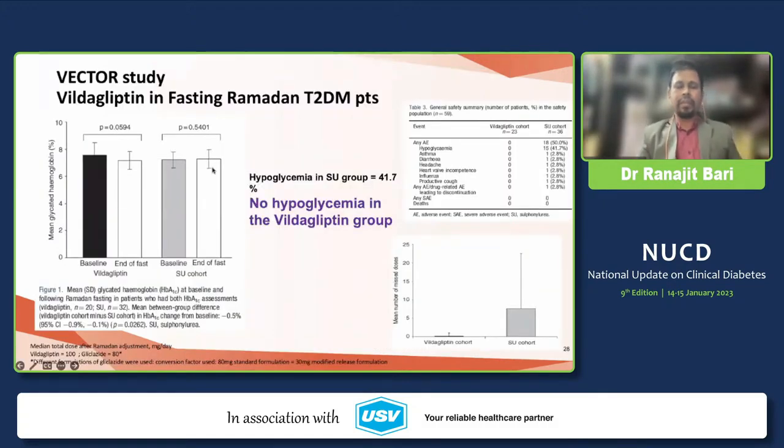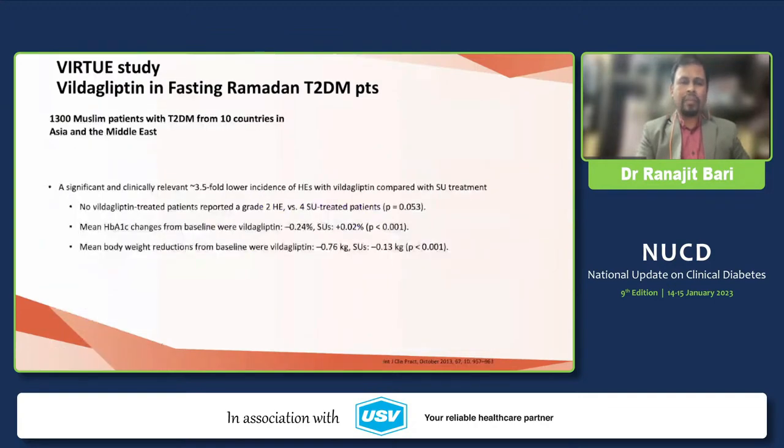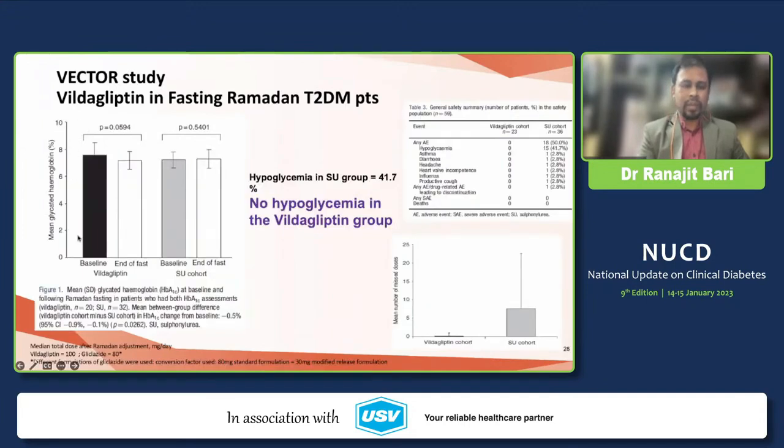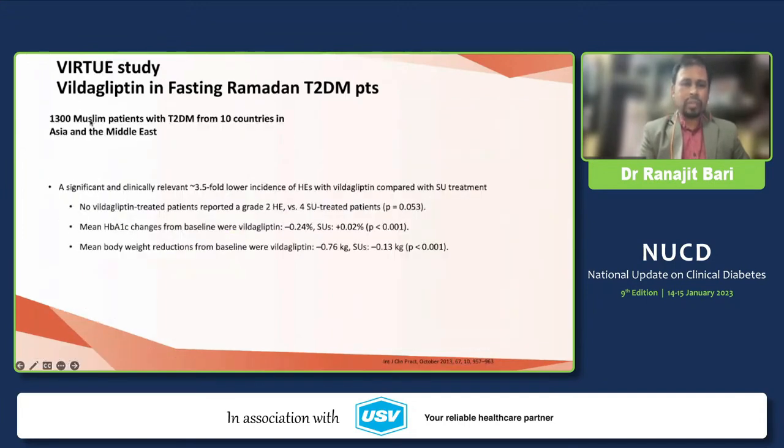The VECTOR study is basically a study in Ramadan patients, and it has been shown that those patients on Vildagliptin during Ramadan had fewer incidences of hypoglycemia and weight gain. And the VIRTUE study is a larger study than VECTOR, with 1300 Muslim patients. It is a multi-centric study.